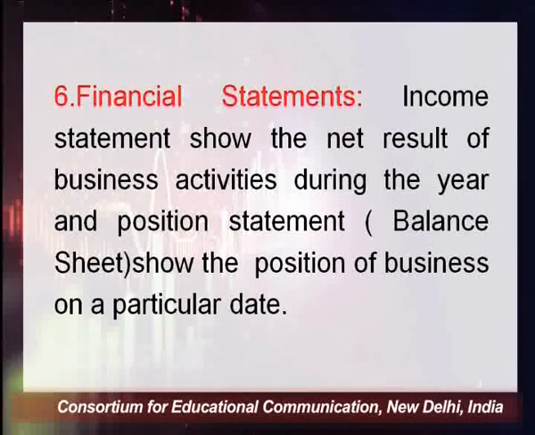After the preparation of trial balance, the next step is adjustment entries. Adjustment entries means you have to identify if there is some transaction which is unrecorded or omitted, or if there is some error in the books of account, you have to adjust that. And after the adjustment entries, the final step is preparation of financial statements. The financial statements include the income statement, which shows the net results of business activities during the year, and the position statement, which is the balance sheet, which shows the position of a business on a particular date.